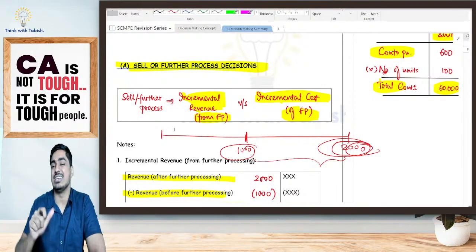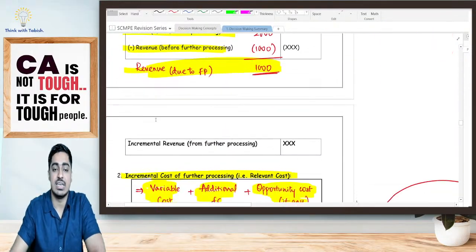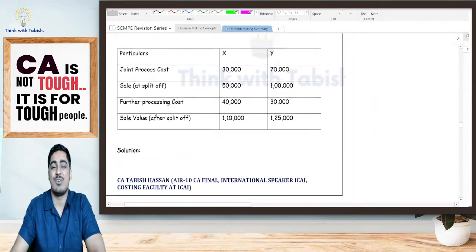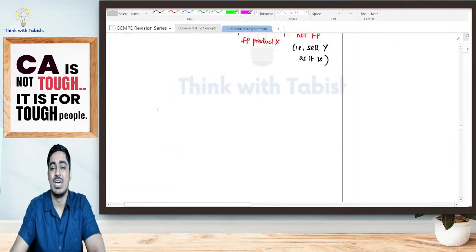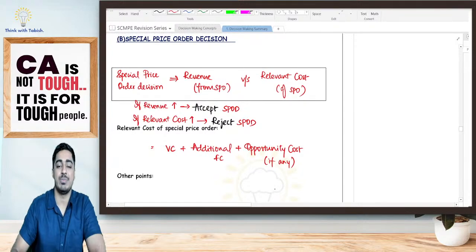Incremental cost, obviously, is my variable cost, specific fixed cost, as well as opportunity cost. Is it clear, everyone? Okay. Yes, we have one example. You can look at it by yourselves. Very simple, same thing only. Whatever we have told, the same thing is repeated here.